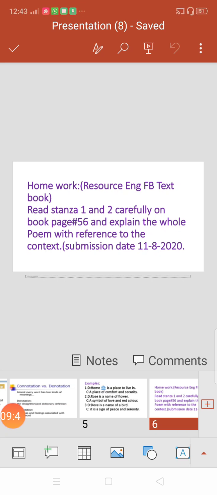So today you have to submit this homework, and this homework is not related to our grammar topic, because we have done it in today's session, and there is no particular kind of written work on page number 57. This is just for your understanding, and this could come in exams in the form of MCQs, I think so. You will understand it very easily after listening to this video. But the written work you have to do as homework. You have to do the explanation of the poem The Rain, page number 56. You have to write down the reference to context and submit it to me by 11/8/2020.